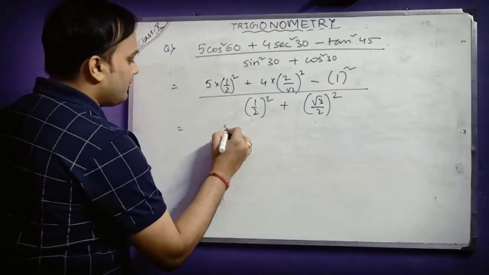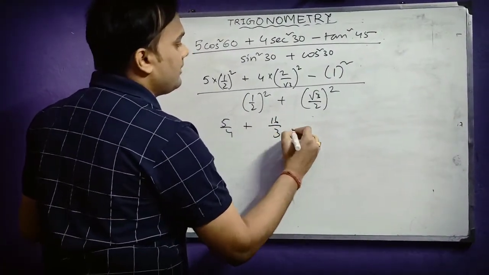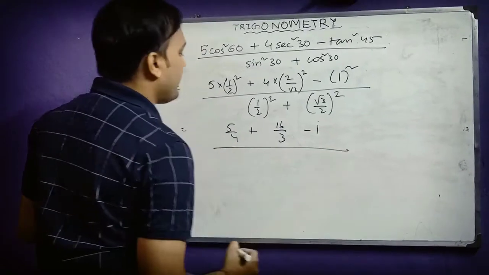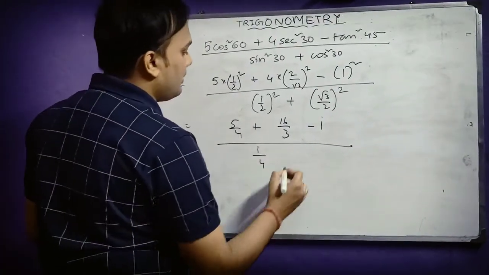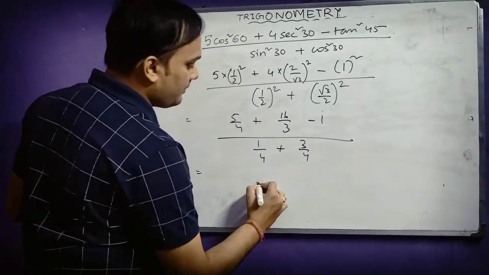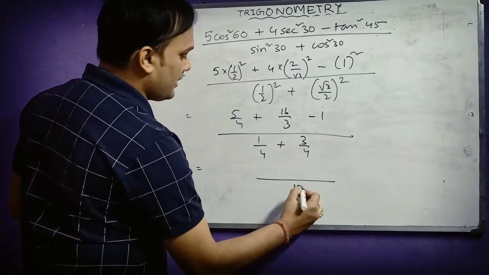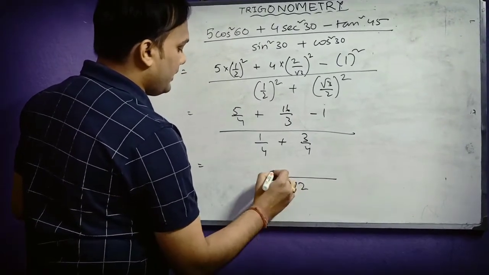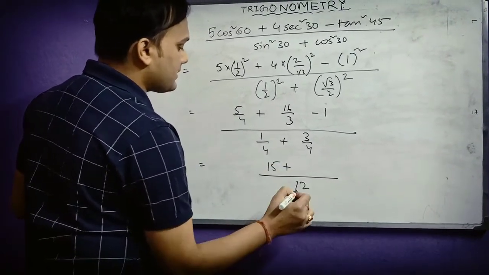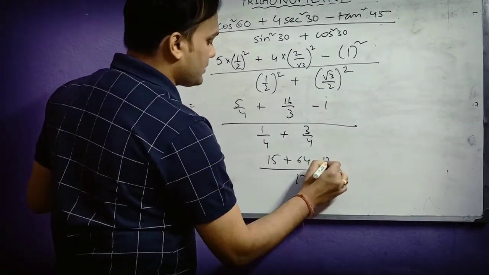It will be 5 by 4 plus 16 by 3 minus 1 divided by 1 by 4 plus 3 by 4. So if you do the LCM, it will be 12. 4 and 3, it will be 12. So it will be 3 5s are 15 plus 16 4s are 64 minus 12.